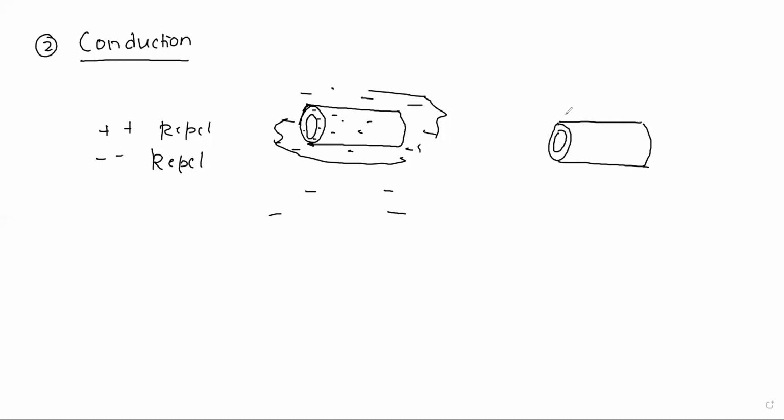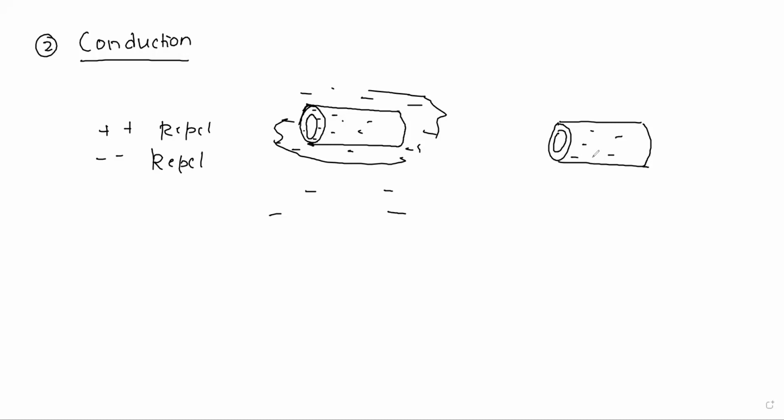But because it is an insulator, it does not allow the electrons to move, whereas in conductors the electrons started repelling and moving, and they came to the outer surface of the material.